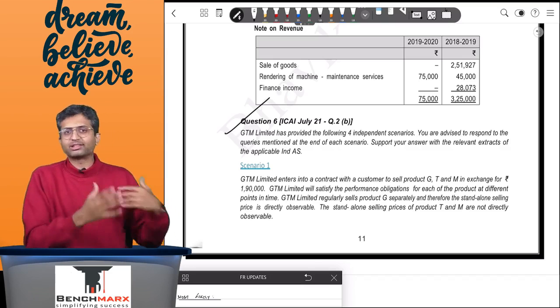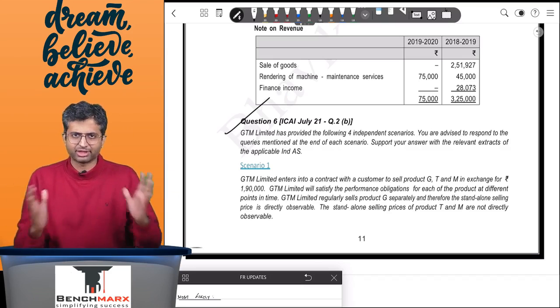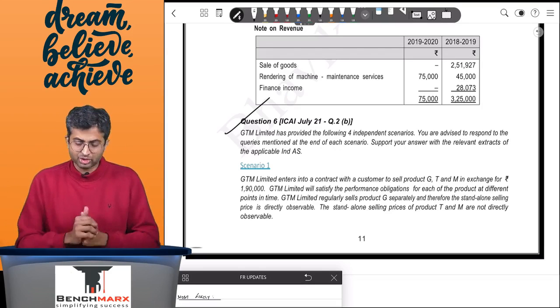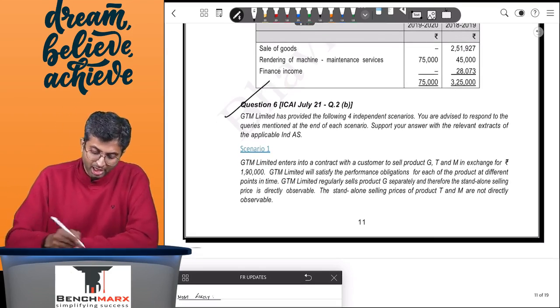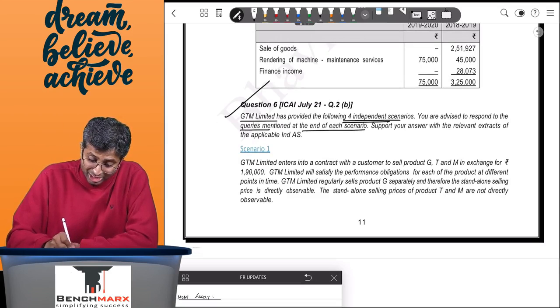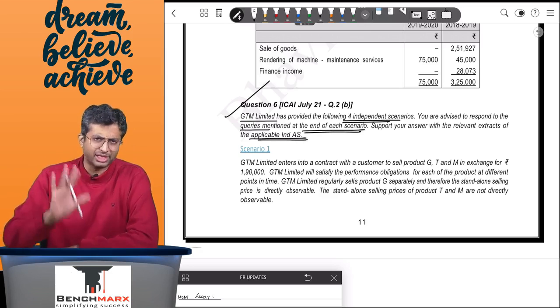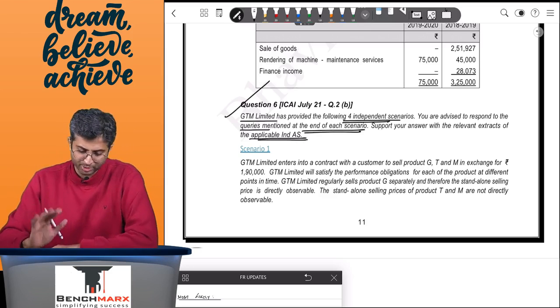For revenue, like the question about Anik and Nivan, were slightly different and slightly tricky. This is a question which you would have probably done. GTM Limited has provided 4 independent scenarios. You are required to respond to the queries mentioned at the end of each scenario. Support your answer with relevant extracts of the applicable standard. So you have to mention the relevant theory as well.